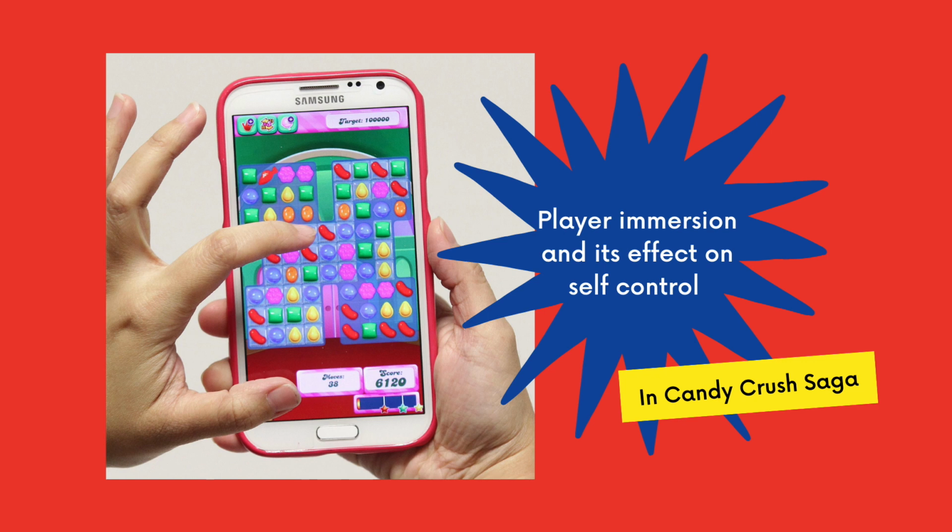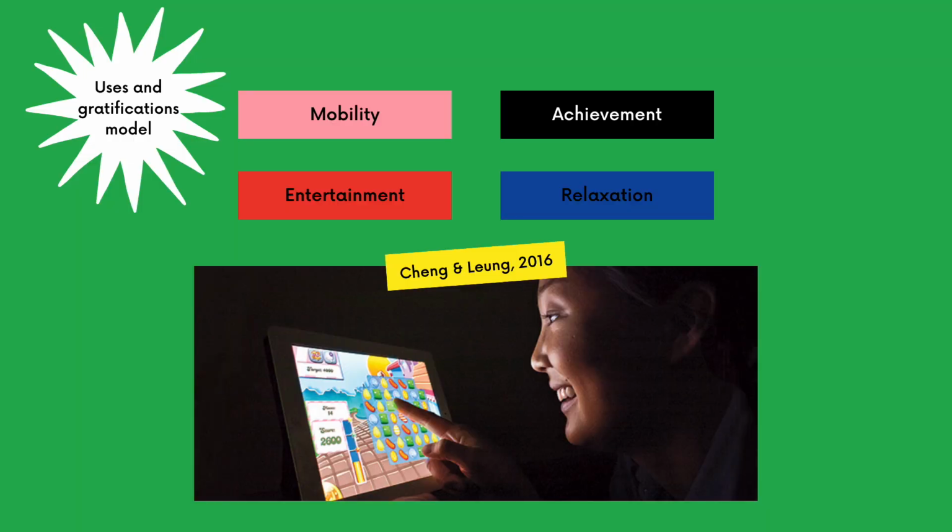Candy Crush Saga is a valuable case study in helping us to understand player immersion and self-control, or lack thereof, in mobile games. The overarching analytical framework I have used to explore Candy Crush Saga is the uses and gratifications model from the University of Hong Kong in understanding the role of emotions in player immersion, which are driven by mobility, entertainment, achievement, and relaxation.